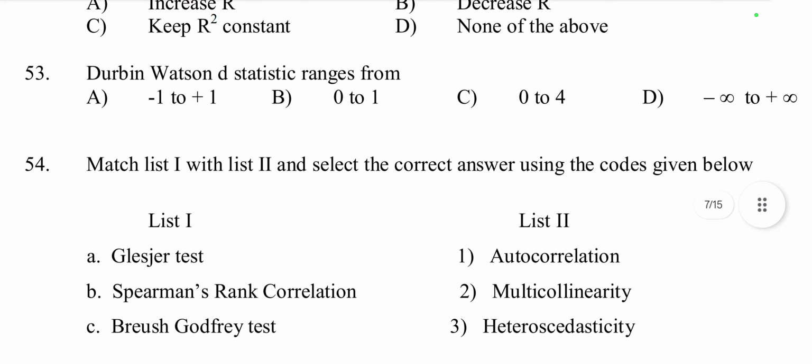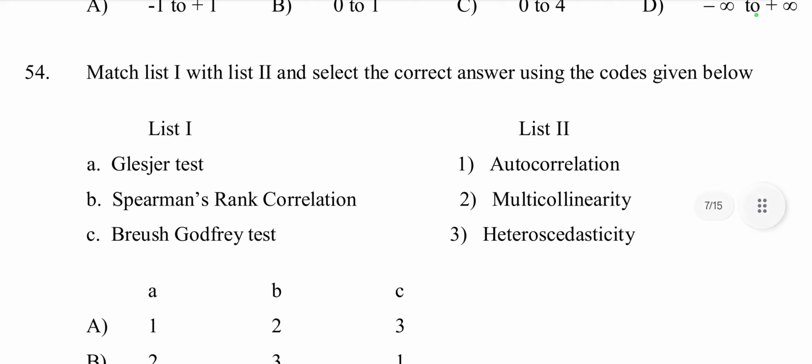Then question number 53. The Durbin-Watson D statistic ranges from -1 to +1, 0 to 1, 0 to 4, or -infinity to +infinity. The Durbin-Watson D statistic ranges from 0 to 4. Option C is the right answer, because the Durbin-Watson test checks for first order autocorrelation in residuals. If D is equal to 2, then no autocorrelation. D less than 2, positive autocorrelation. D greater than 2, negative autocorrelation. So the statistic ranges from 0 to 4. So option C is the right answer.